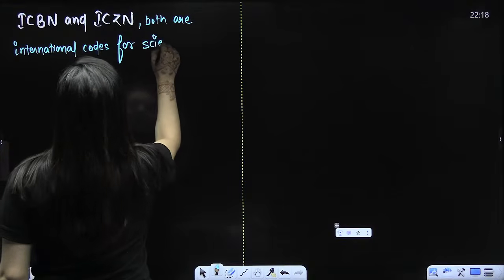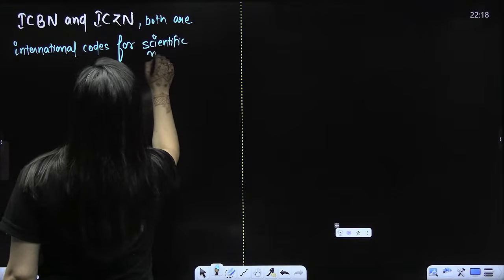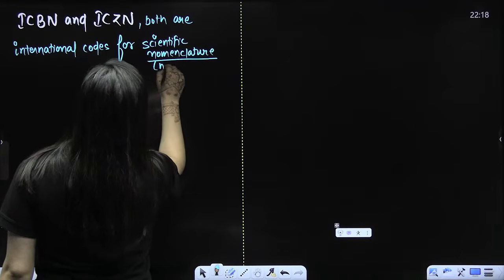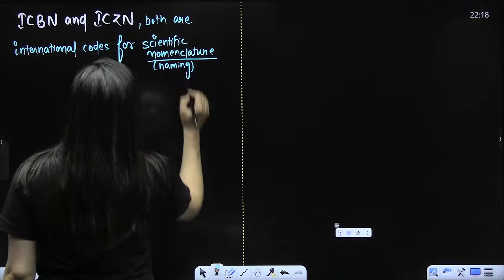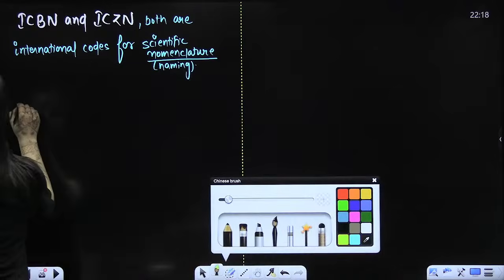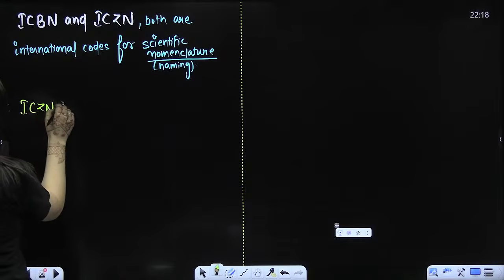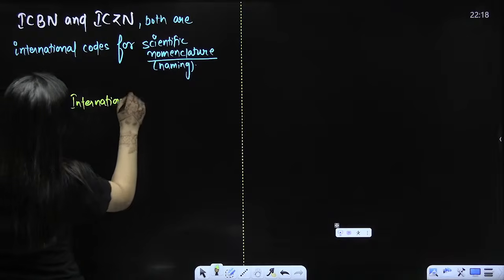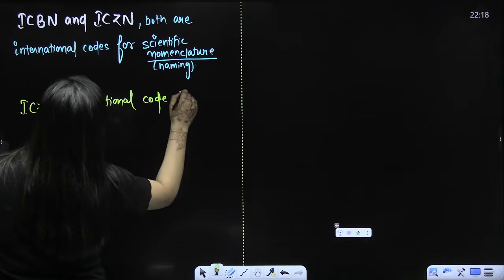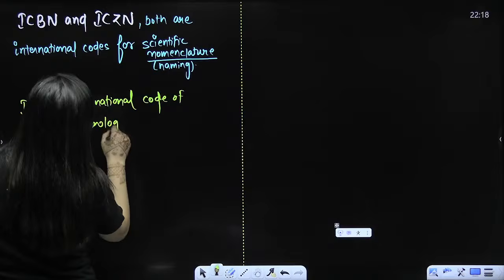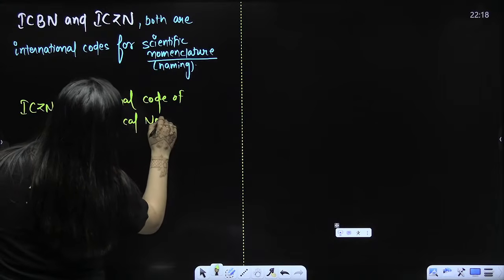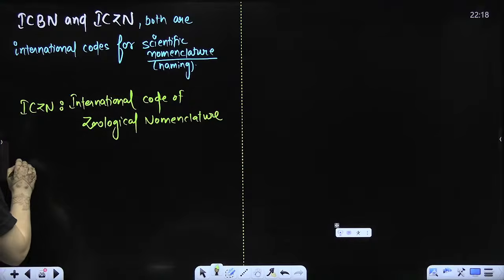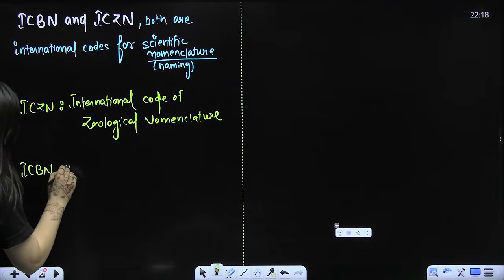Now here we need to understand something very important. Nomenclature means naming. Just as when there is a newborn, we give the name, here we have certain rules for that. ICZN means international code, so it is not Indian, it is the International Code of Zoological Nomenclature.